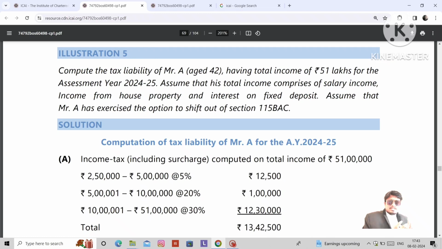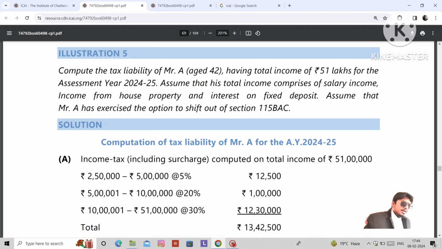What are the surcharges? If he opts for 115BAC, the surcharge rate is a maximum of 25%. If he shifts out from the default regime, he selected the optional regime, what is his tax liability? His surcharge rates are 10%, 15%, 25%, maximum 37%, excluding dividend income, short-term capital gain income and long-term capital gain income. Computation of tax liability of Mr. A for the assessment year.